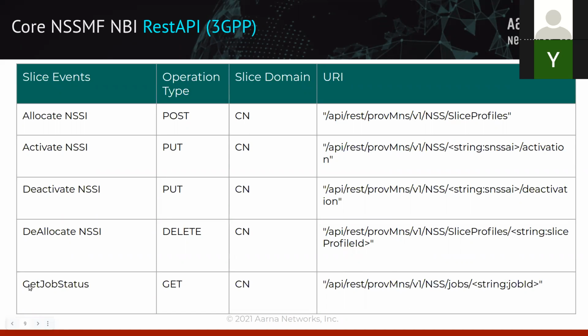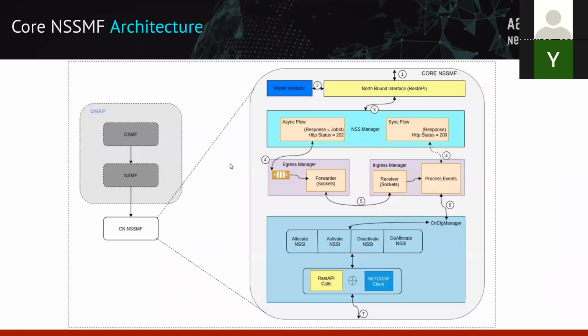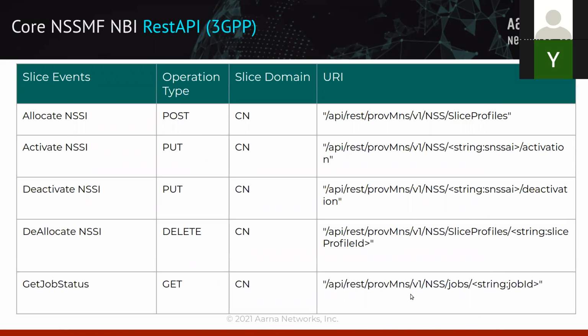And then you have the get job status. This is the one I was telling you about: when you allocate a slice, for example, in the asynchronous flow, I get a request and tell the ONAP SO component, hey, we have created a job, and through the job you can query and know the status of that request. So we send the job ID back, and you can specify this job ID again from the ONAP component and fetch the status of it.